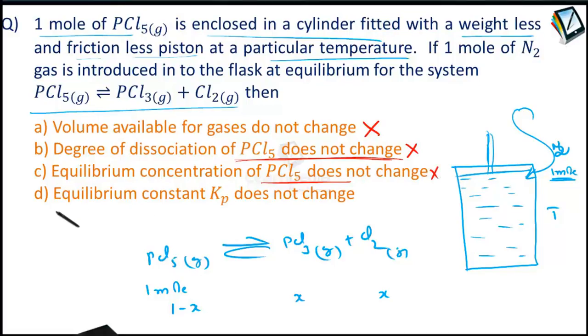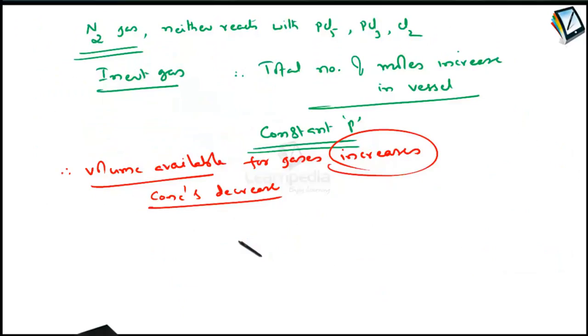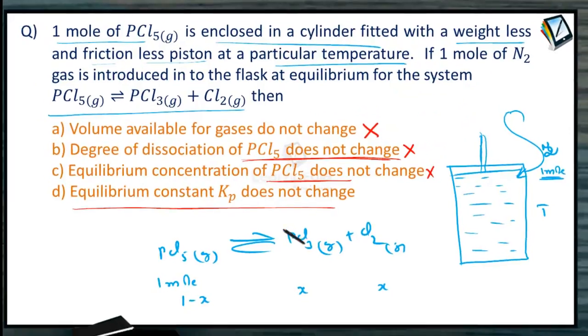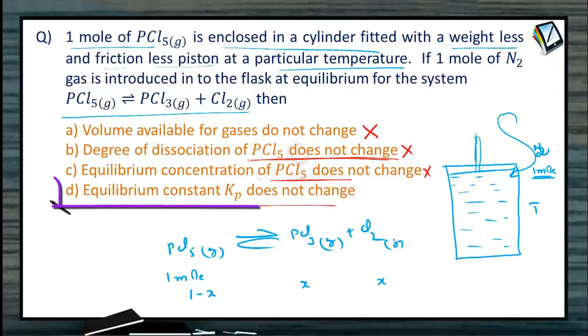The only option now left is equilibrium constant Kp does not change. So in fact this equilibrium constant Kp depends only on temperature for a given system, and no other factor changes the numerical value of this Kp. So by pumping nitrogen gas into the closed vessel and thereby resulting in change in volume, all the other factors will be disturbed, but the equilibrium constant K is not affected. So therefore equilibrium constant Kp does not change is the option.